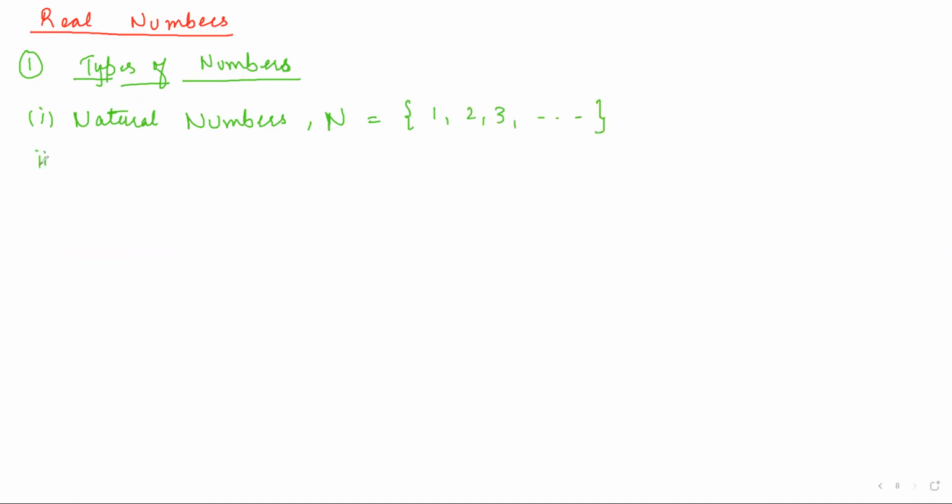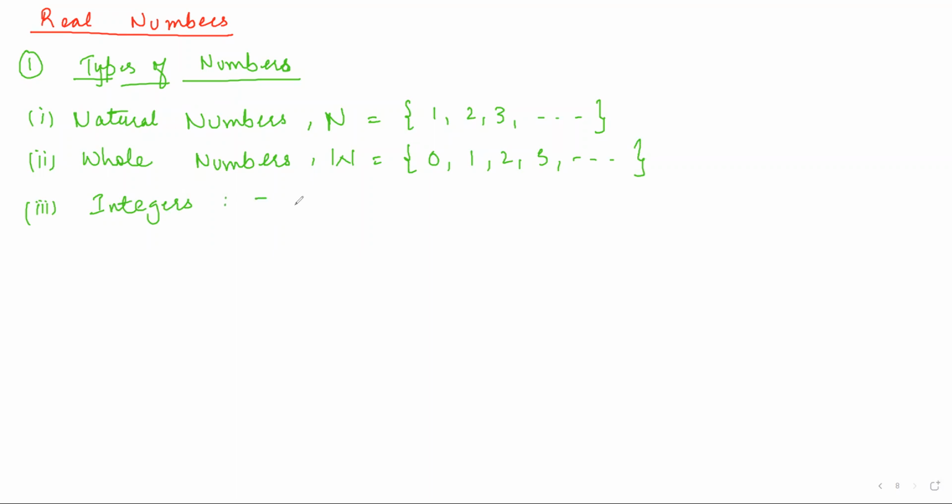Then the second kind of number is whole numbers, represented by W, where we also include 0: 0, 1, 2, 3, and so on. This is the whole numbers. Then third, integers. If we also include negative numbers, we get a set which is called integers. So this set is actually ..., -2, -1, then you have 0, 1, 2, 3, and so on. This complete set is called integers.